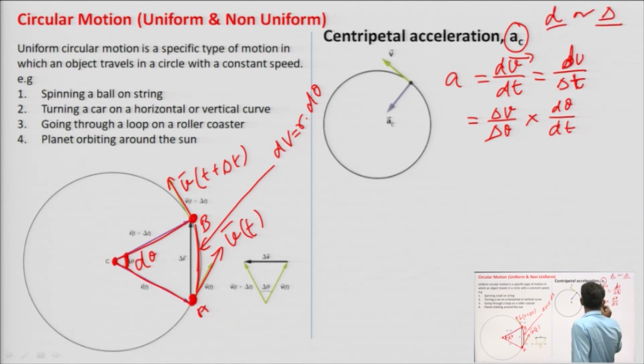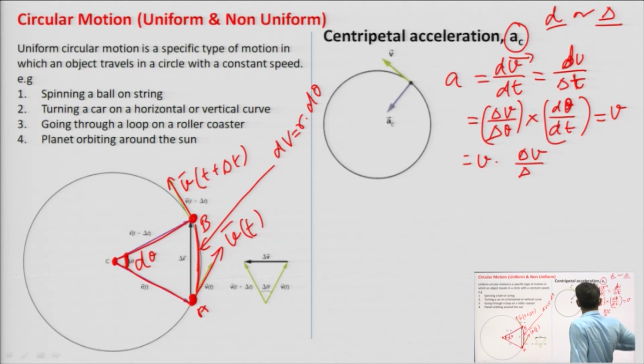Say this one is del r, so we should write del r by d theta.